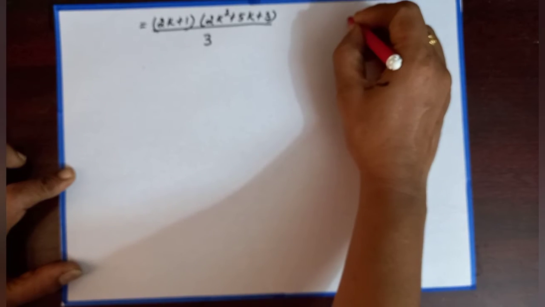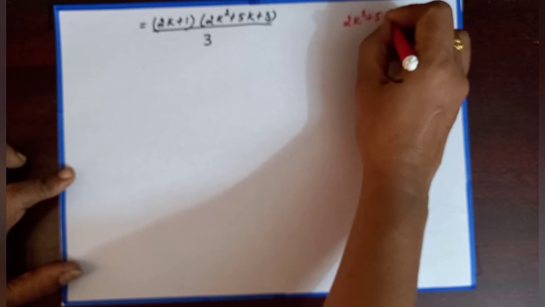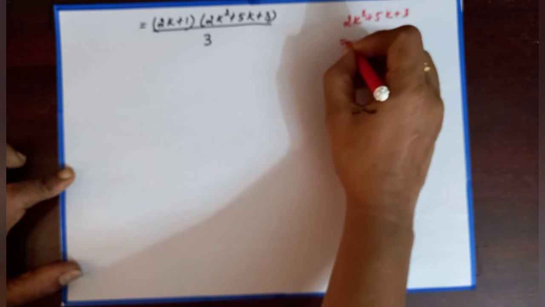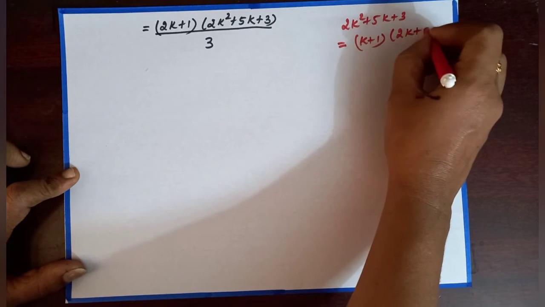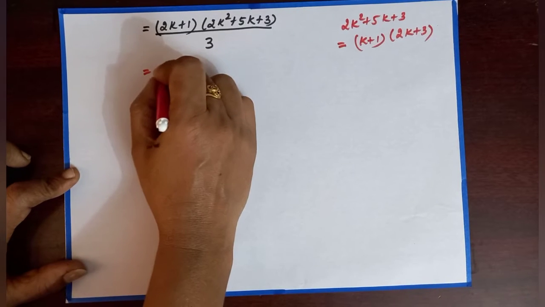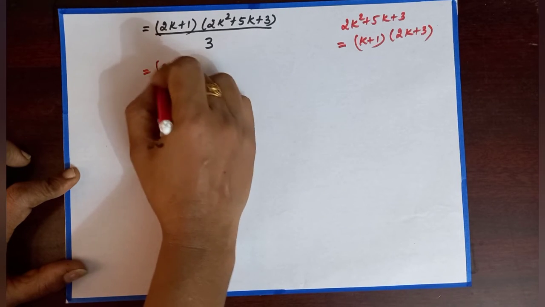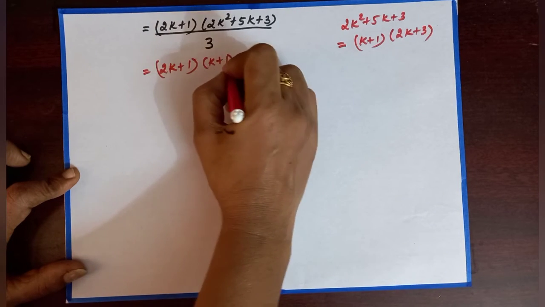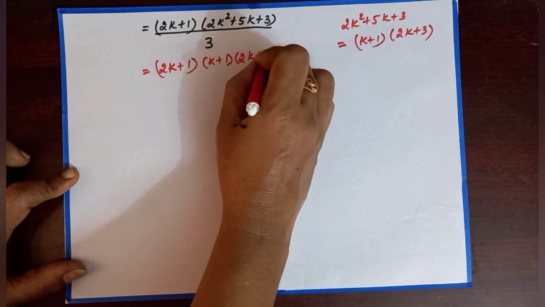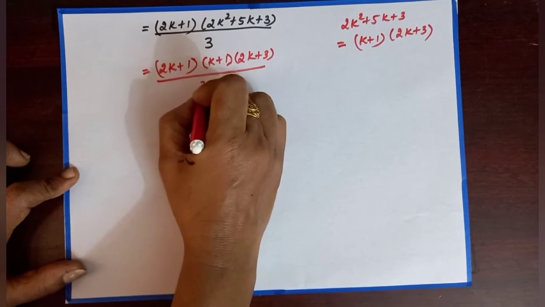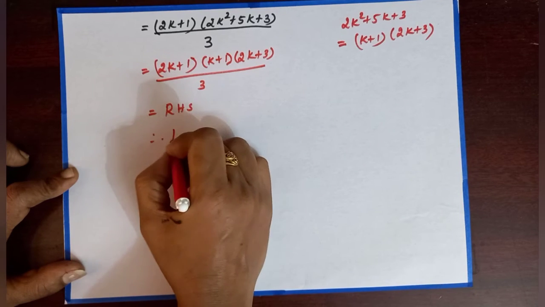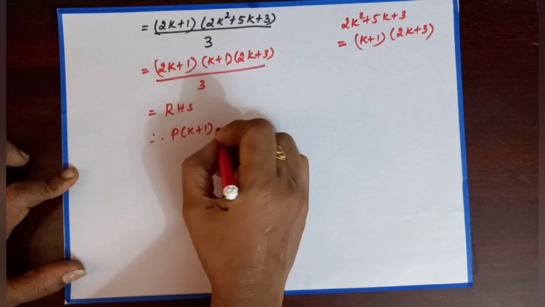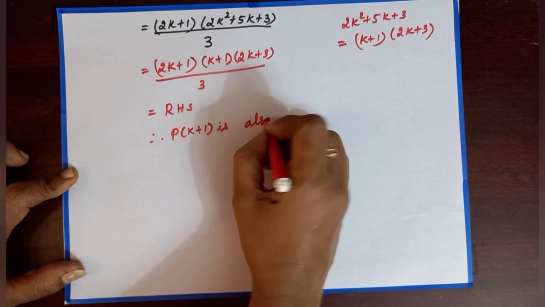Now we need to find the factor for this quadratic equation. So we get factor as (k plus 1) into (2k plus 3). So (2k plus 1) into (k plus 1) into (2k plus 3) by 3, which is equal to RHS. Therefore, P of k plus 1 is also true.